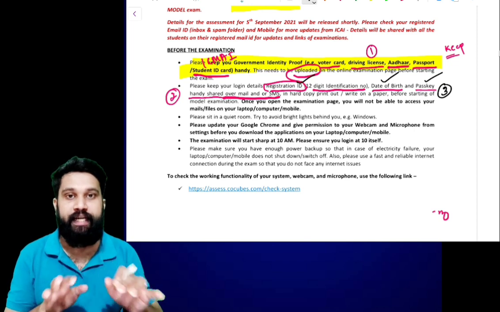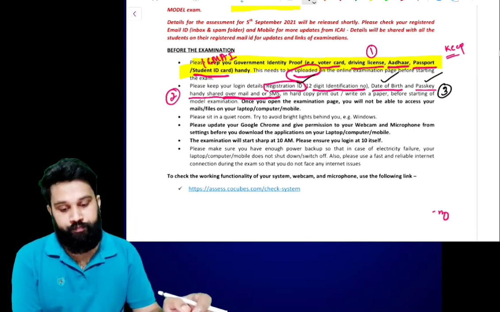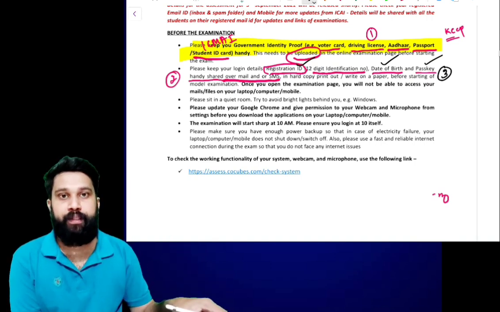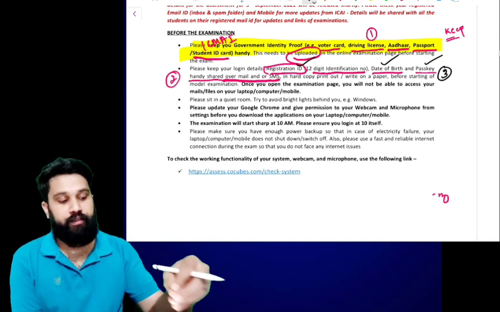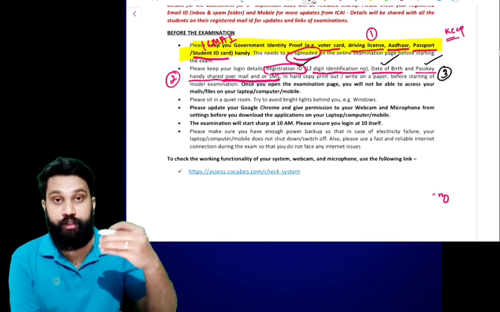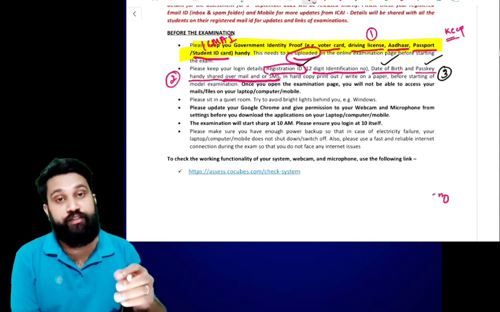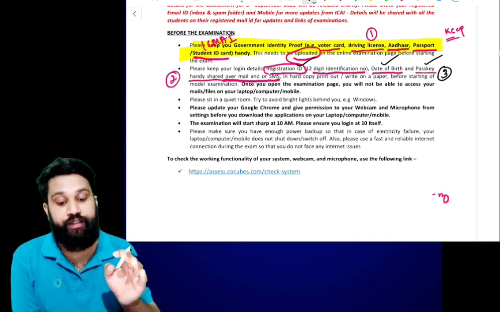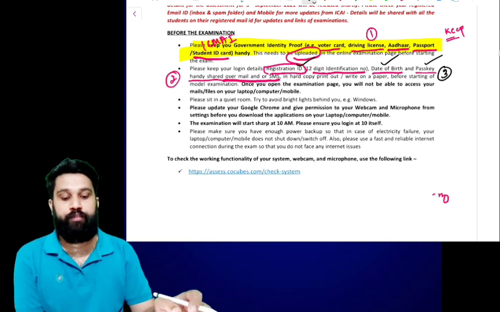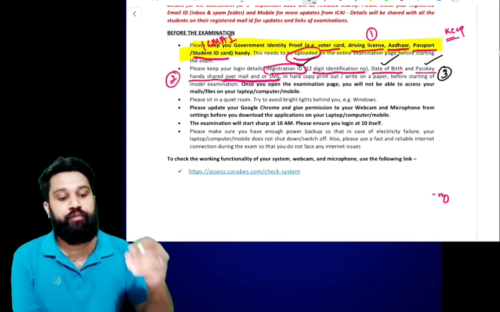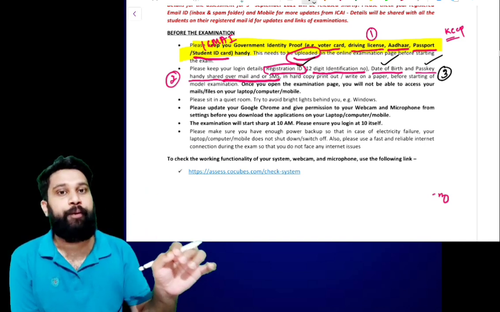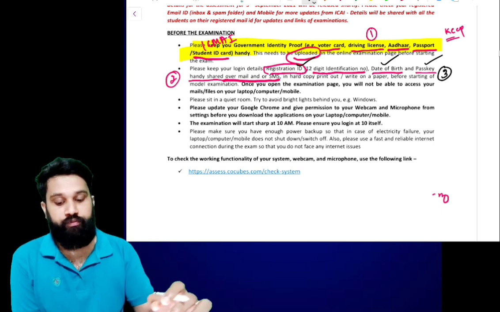You have to enter these details in that window. So please write them on paper and keep it with yourself, because you have to type them. Once you start the examination, all other windows will automatically close. So if you want to check your registration number or passkey, there is no other option left. So please write it on paper and keep it with you.